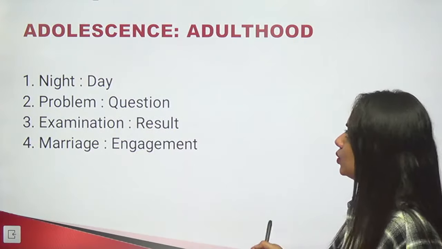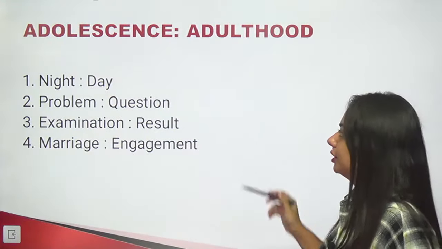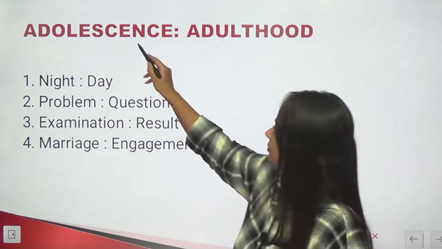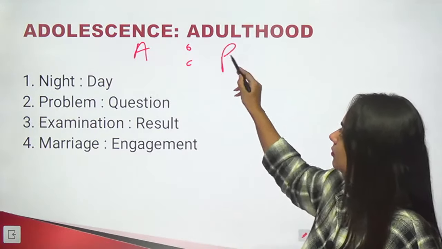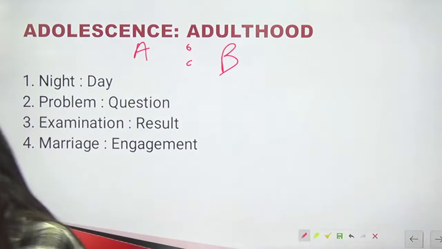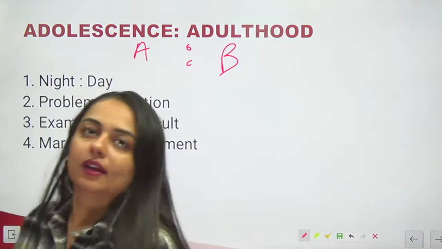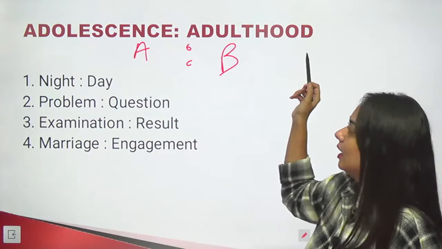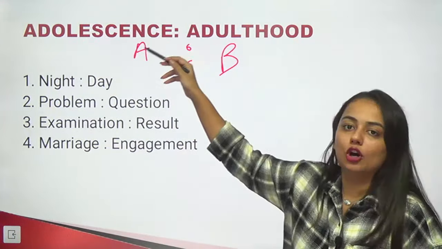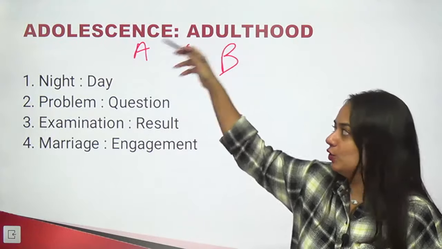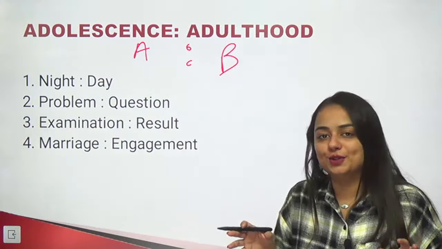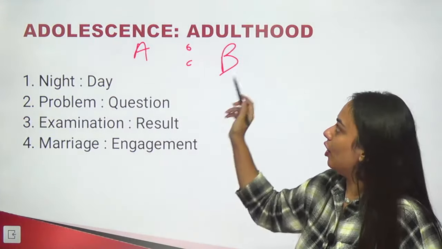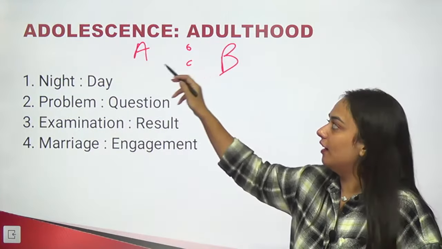Let's see who's going to answer this one. Adolescence and adulthood. What is the relation between the two? Think about it. We know that adolescence is followed by adulthood. Adulthood will come after adolescence and not vice versa. Can you again go back to the adolescence? Though we all wish to, but we cannot. Right? So we can say B succeeds A, or B follows A, or B comes after A.